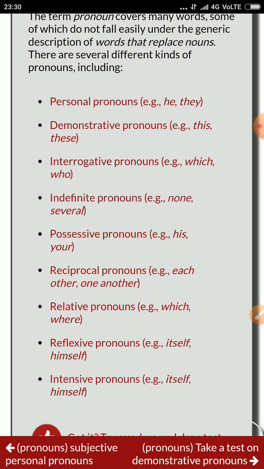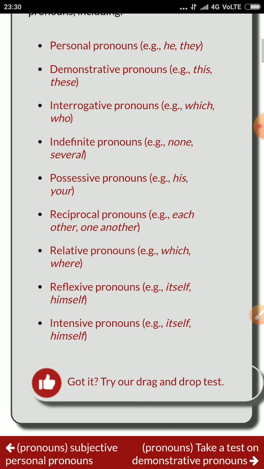Possessive pronoun, e.g. his, your; reciprocal pronoun, e.g. each other, one another; and relative pronoun, e.g. which, where; reflexive pronoun, e.g. itself, himself, myself. Reflexive pronoun has some sort of hint: the ending with self or selves comes under reflexive pronoun. Another pronoun, the last one, is called intensive pronoun, e.g. itself, himself.